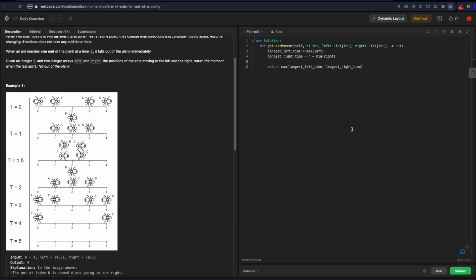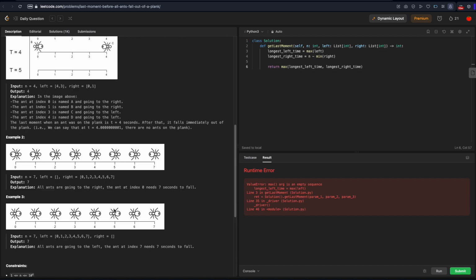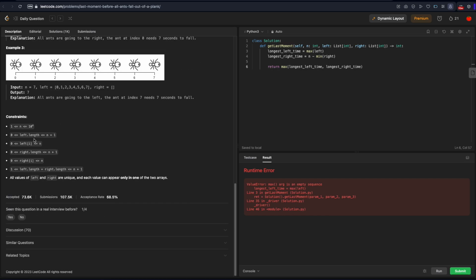All right, and this should be it. So let's see if this works. All right, so we got an error here, and that's because I'm taking max on an empty list. I didn't look at my constraints. I should have done that. Let's look at constraints here. So n is between 1 and 10 to the 4th, but left can be between 0 and n plus 1, and right can be between 0 and n plus 1 as well. Okay, so these could be empty, so we better check to see if they're empty.